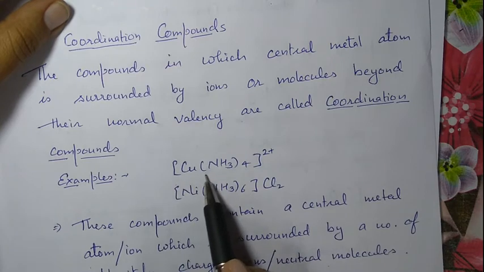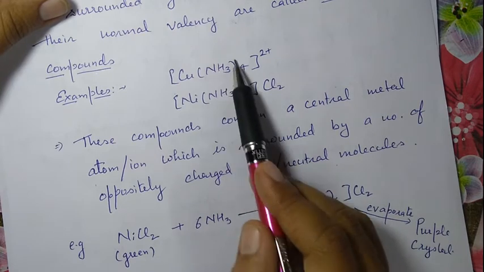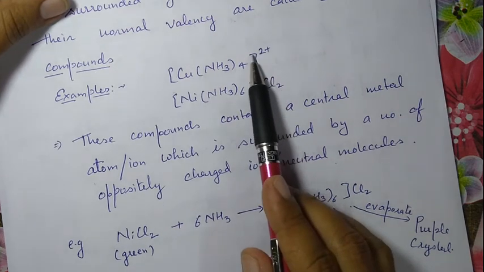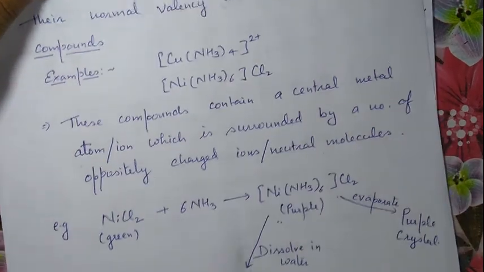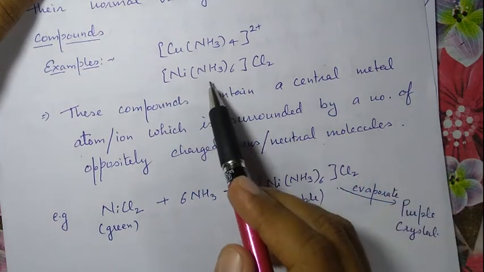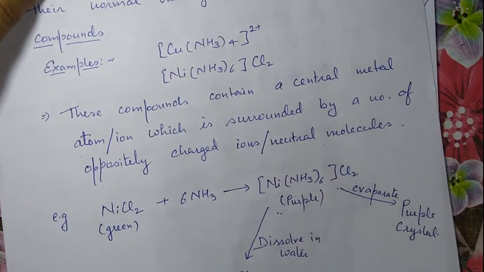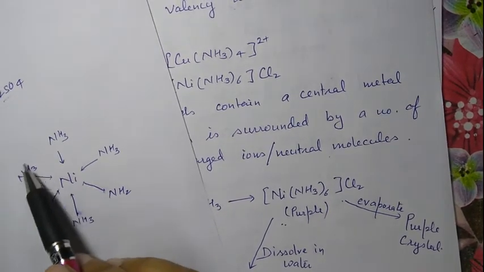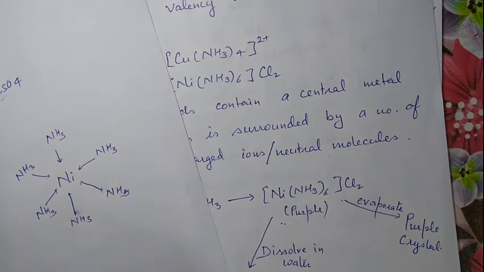This is an example of coordination compound: Cu(NH3)4, the four NH3 molecules, and the power on this bracket is 2+. This compound contains one central metal atom or ion which is surrounded by these molecules or ions, that is, the central metal atom is surrounded by these NH3 molecules, right?